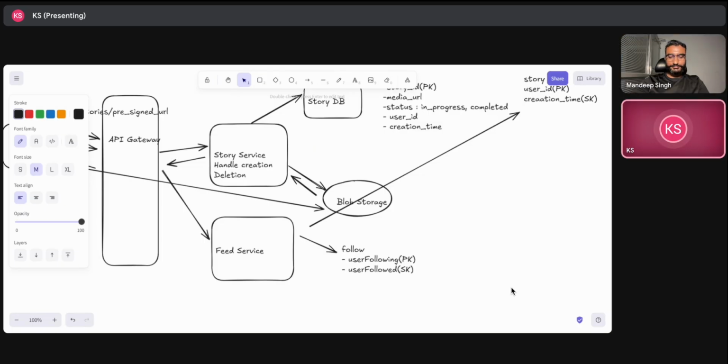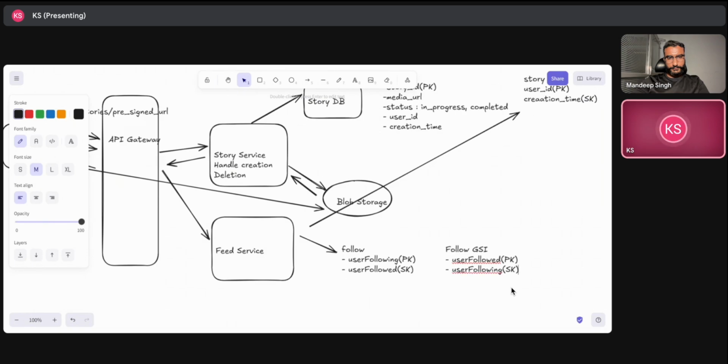Basically, let's say we have a follow GSI in our table. Let me explain the flow. Let's say we have a user followed, so that is a partition key for us. Oh, sorry, I have a habit of saying primary key. And the user following will be a sort key.